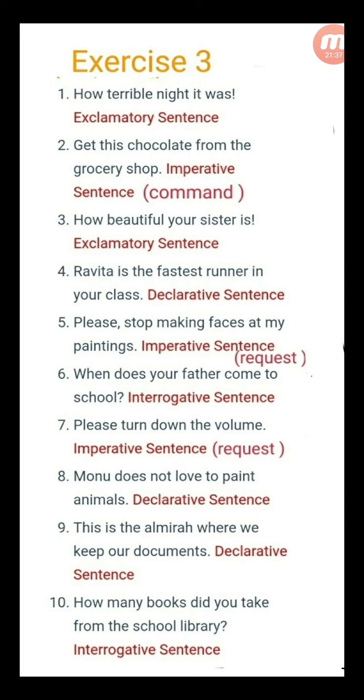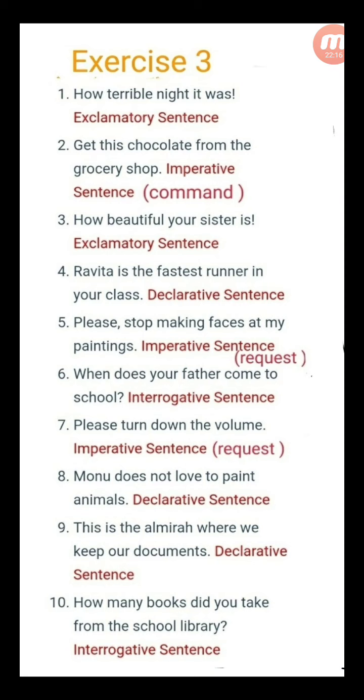Next one. How terrible a night it was! Exclamatory sentence. Get this chocolate from the grocery shop. Imperative sentence. How beautiful your sister is! Exclamatory sentence. Ravita is the fastest runner. Declarative sentence. Please stop making faces at my paintings. Imperative sentence. Request. Why does your father come to school? When does your father come to school?